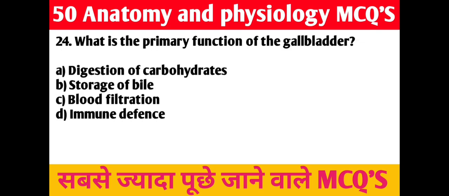24th question. What is the primary function of the gallbladder? A. Digestion of carbohydrates, B. Storage of bile, C. Blood filtration, D. Immune defense. Right answer is B. Storage of bile.